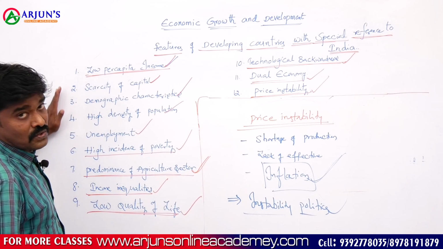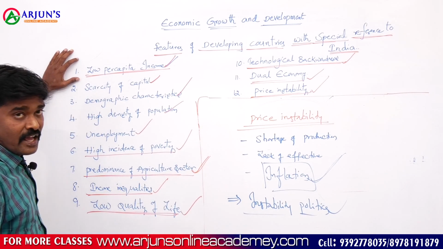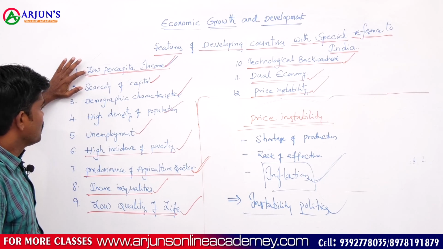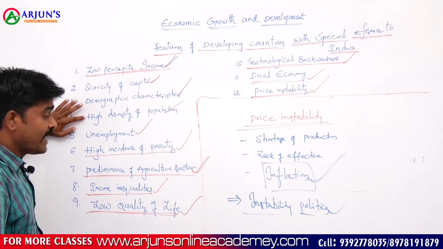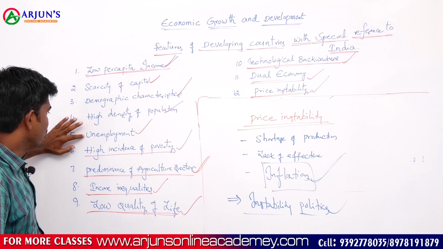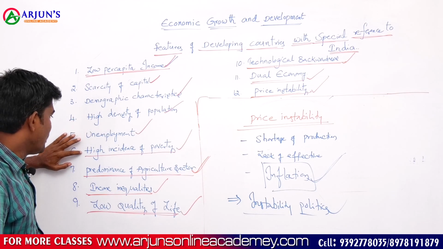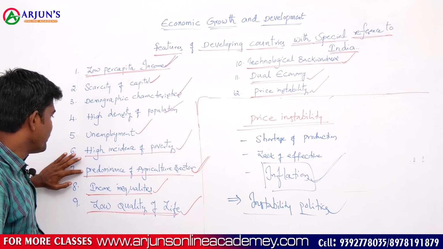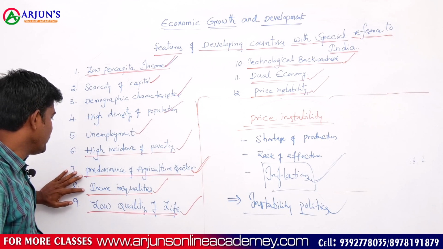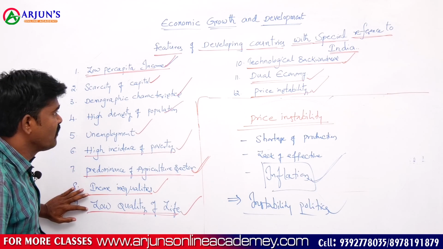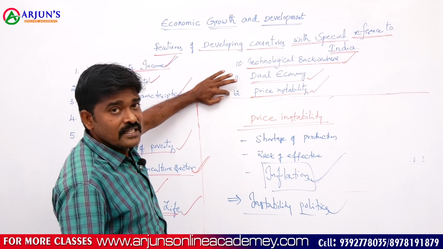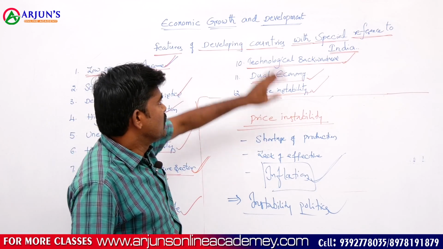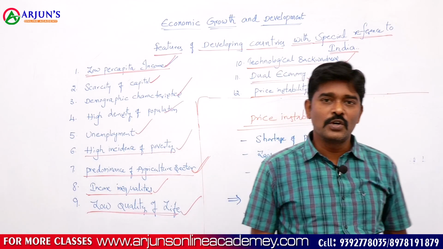Now we are going to discuss briefly one by one. What are the main character features of a developing economy? Number one, low per capita income. Number two, scarcity of capital. Number three, demographic characteristics. Number four, high density of population. Number five, high unemployment. Number six, high incidence of poverty. Another one, predominance of the agriculture sector, income inequalities, low quality of life, technological backwardness, dual economy, price instability. These are the characteristic features of developing countries with special reference to India.